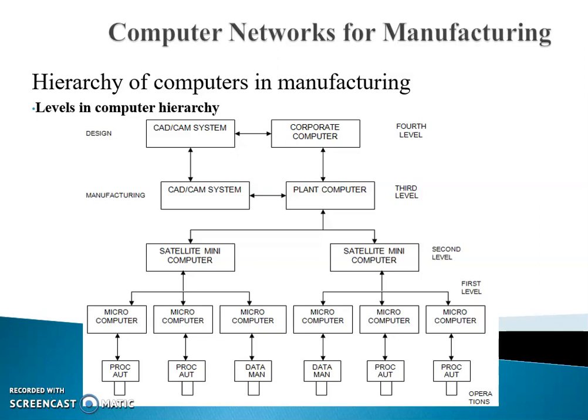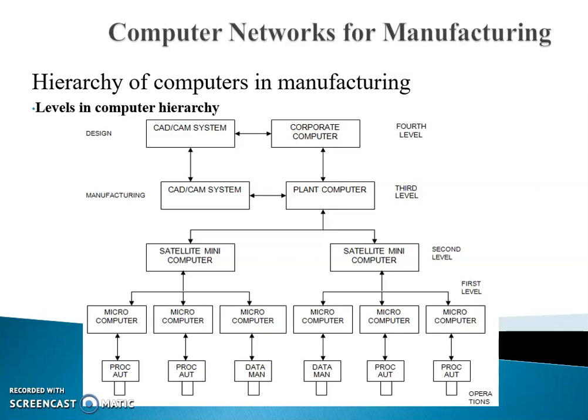In this figure, it is shown that there are 4 levels in the computer hierarchy. At the lowest level, or the first level, within the hierarchy are computers that are connected directly to the processes, either to monitor or control it.